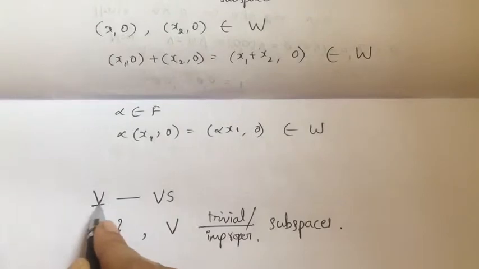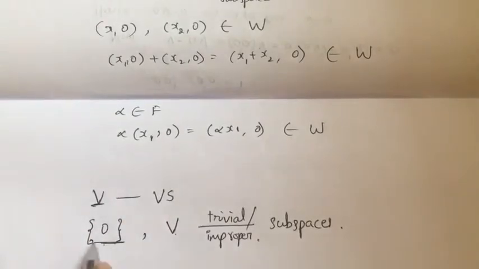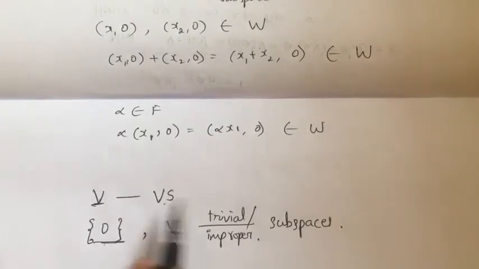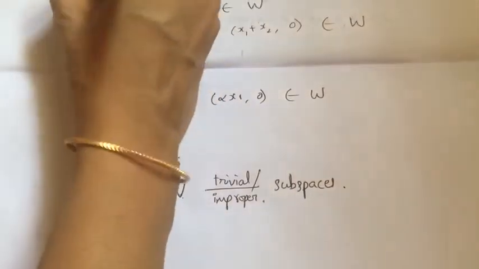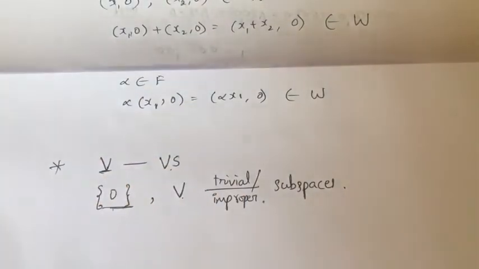A vector space V itself and the null space are subspaces of V, and they are called improper subspaces or trivial subspaces. This is one example and this is a note.